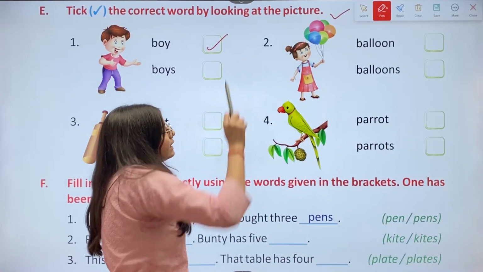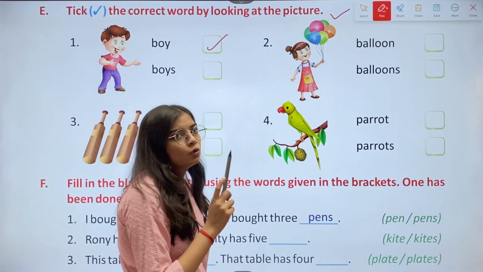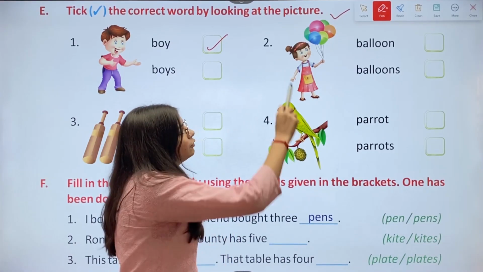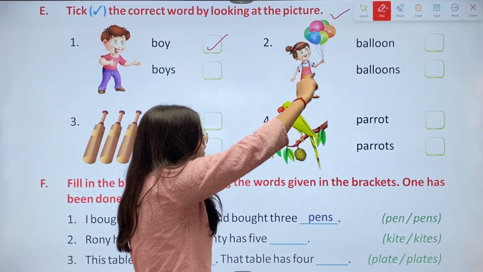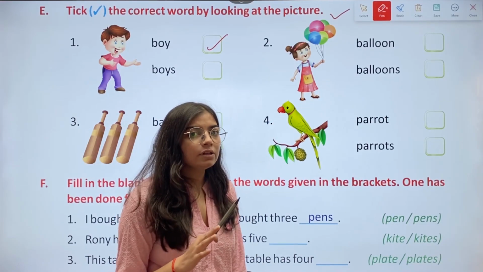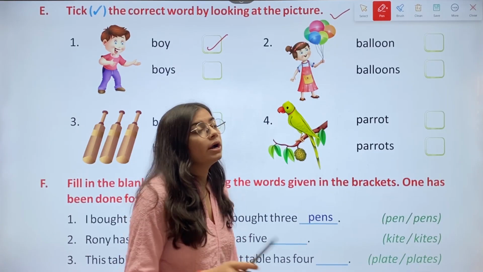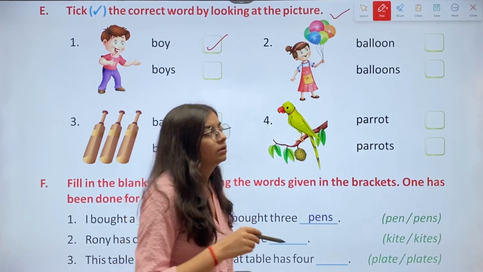Then we have the second one. The girl has balloons. We have two options, balloon, balloons. The girl has many balloons, right? More than one. So we'll tick on balloons.